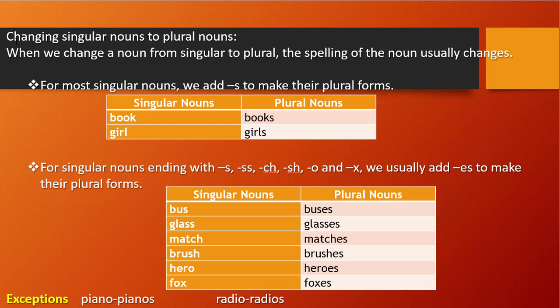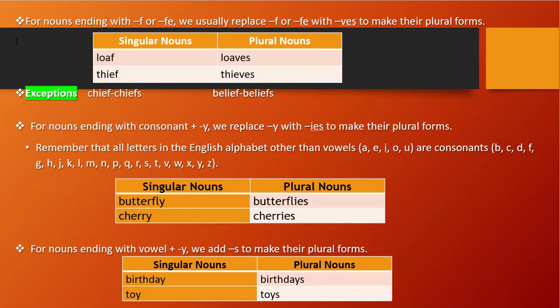What is that? See, piano and radio are also ending with o, but we are not adding es there. We are adding simply s. Pianos, radios. Okay, so these two are exceptions. Let's see the next slide.